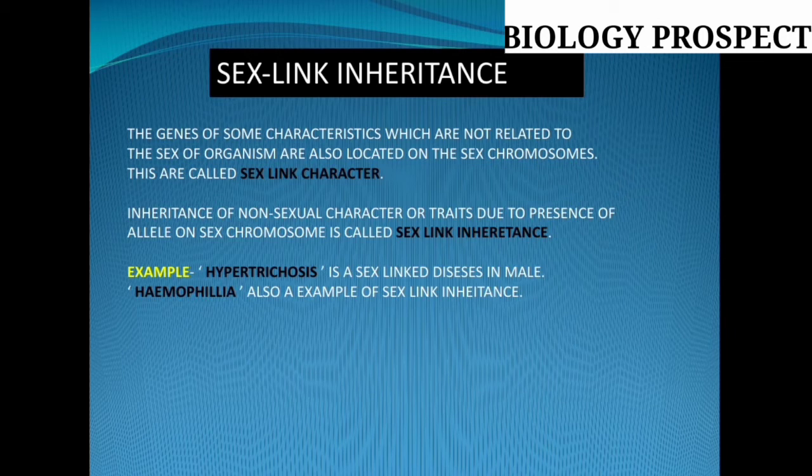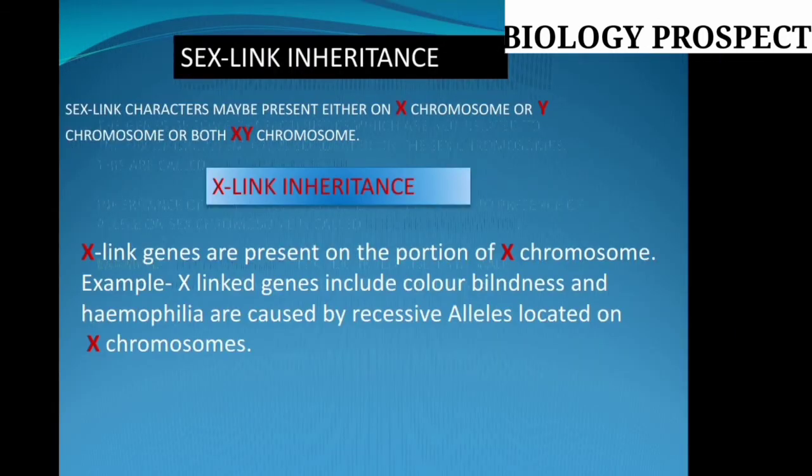Now we are entering the same topic on another slide: sex-linked inheritance. What are the characters? Friends, it is a very common topic. One pair of chromosomes in the human body is the sex chromosome pair.